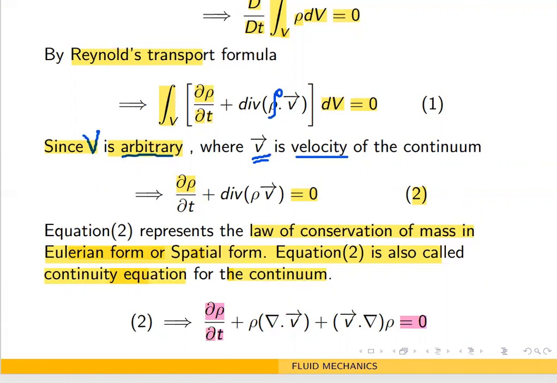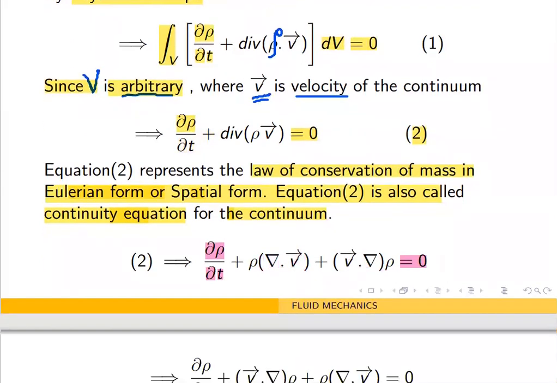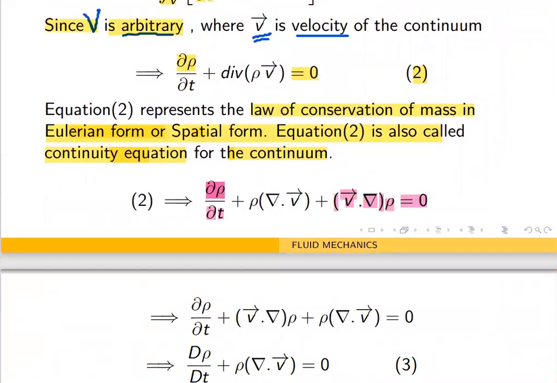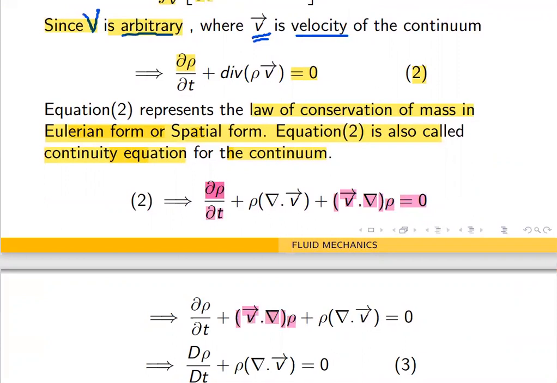So what about the first term, ∂ρ/∂t? In the next step, we write v dot gradient ρ as the second term, and ρ divergence v as the third term, equal to 0. Why are we doing that?